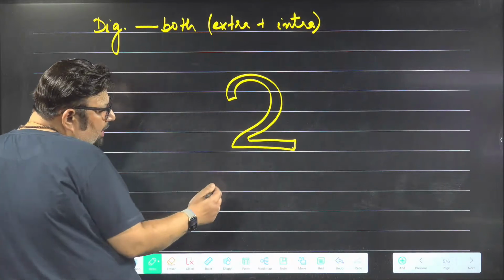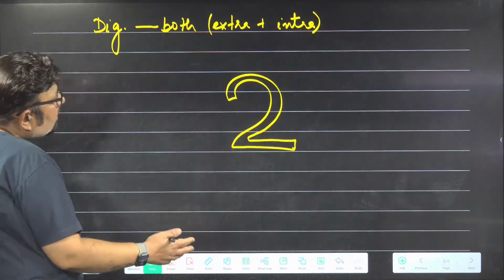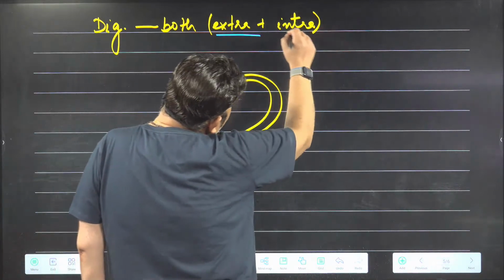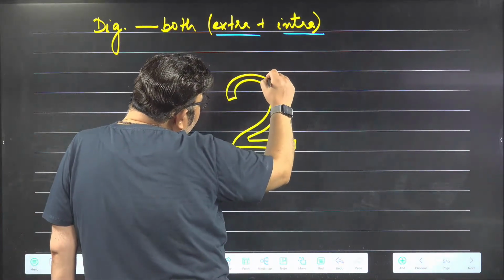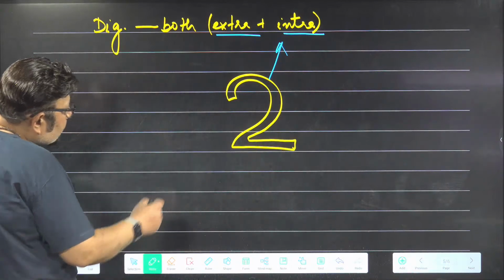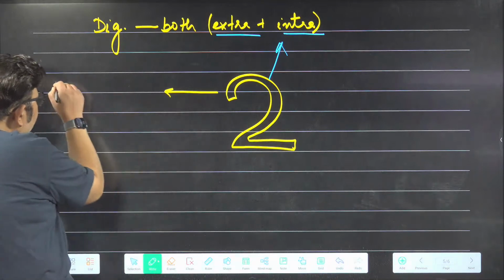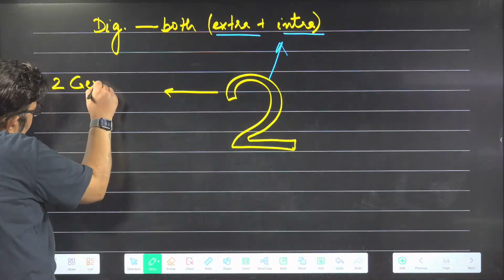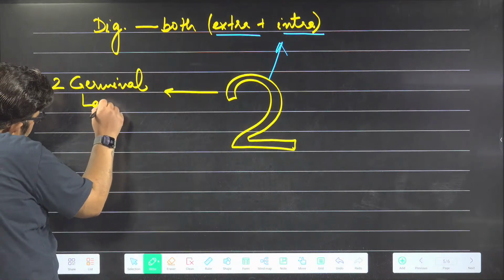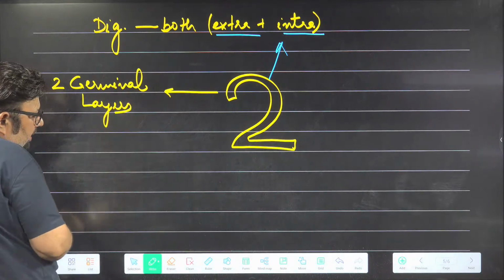It is the second phylum of the animal kingdom. This phylum has both extracellular plus intracellular digestion, again 2. There are 2 germinal layers, they are diploblastic.